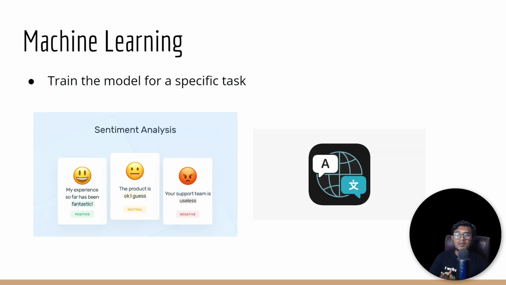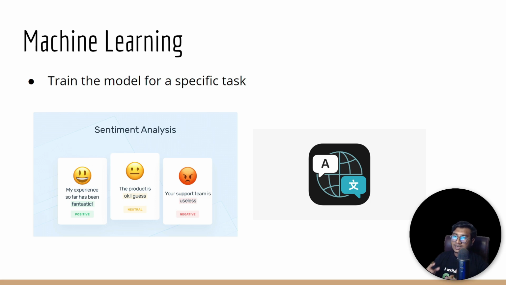Whenever I'm talking about machine learning or deep learning, the model is only trained on a specific task. Let's say you want to perform sentiment analysis. You will build one model just for sentiment analysis, and this model would only be responsible for telling you what kind of sentiment it is. Let's say you are giving one input here. The input is: my experience so far has been fantastic.